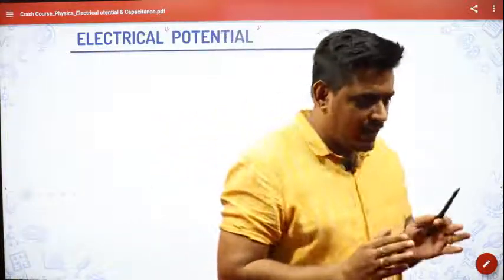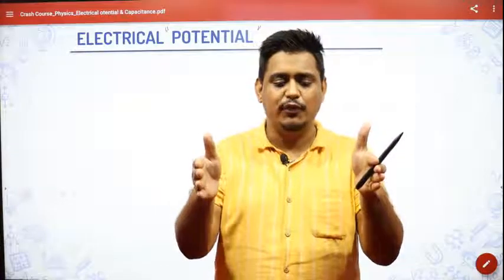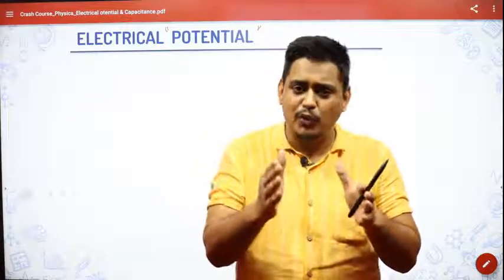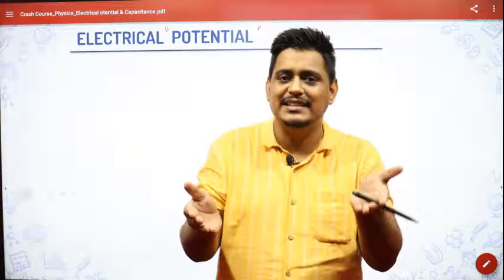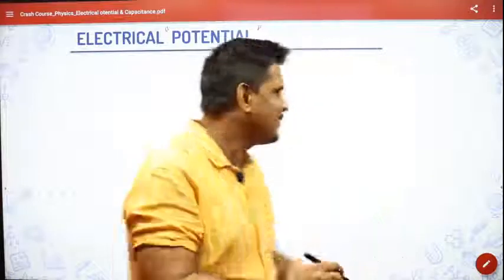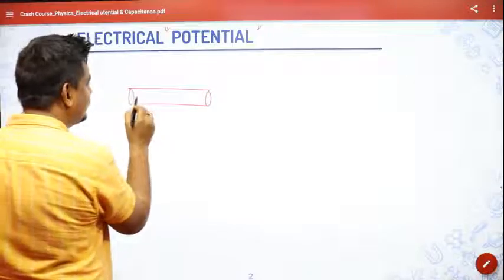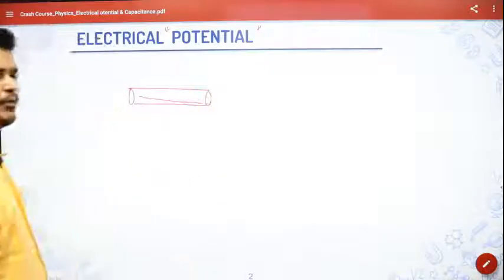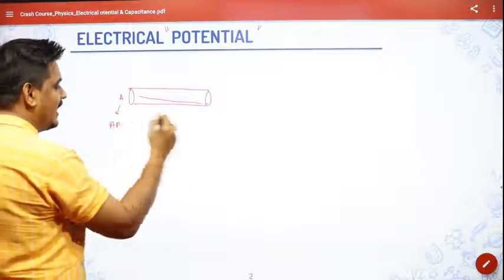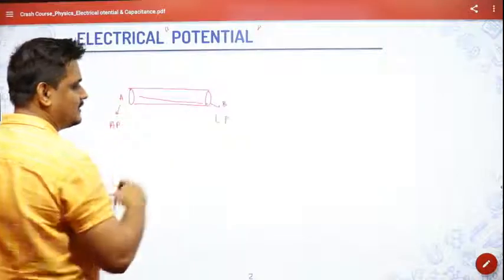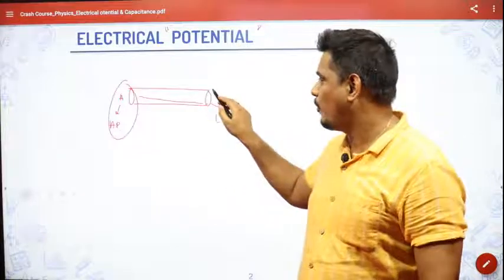So suppose I have water in a pipe, and if the water is flowing on the right hand side, then I can say that the left side has a higher potential than the right. Are you able to feel what I'm trying to say? Suppose I have a pipe and I am seeing that water is flowing in this direction. This is only possible if point A is at a higher potential and point B is at a lower potential.